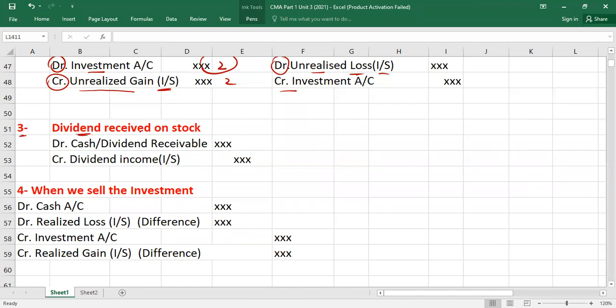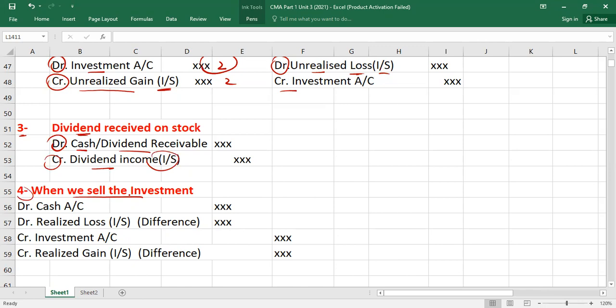Now, guys, the third entry is for what? Dividend, which we have received. So if you have received, you will debit the cash. If you have the right to receive, like you are entitled to receive, you will debit dividend receivable and credit what? Dividend income, which will also be taken to the income statement. Clear?